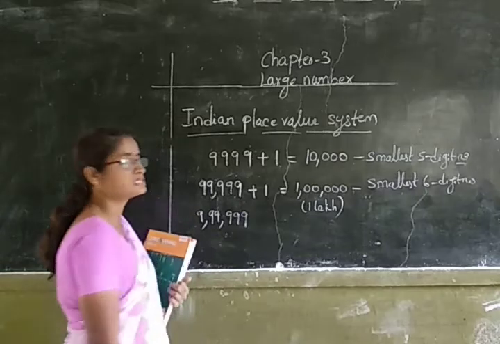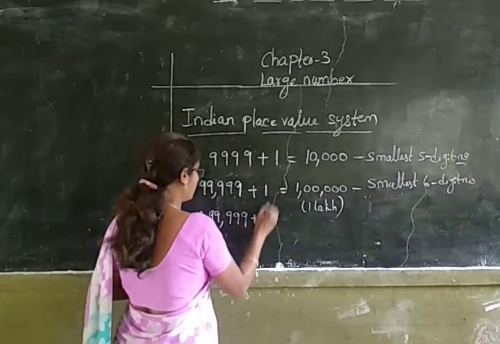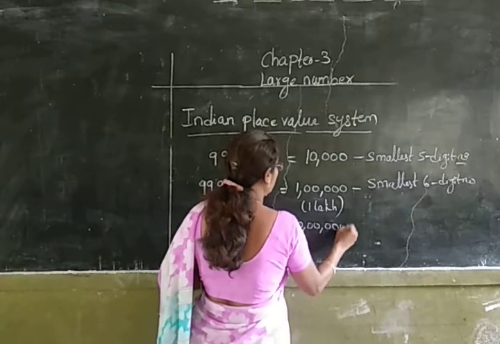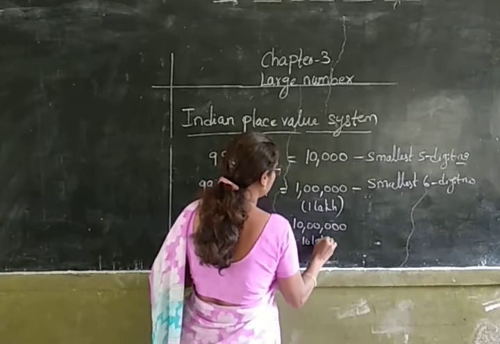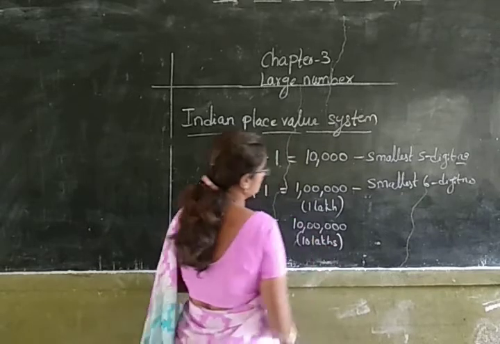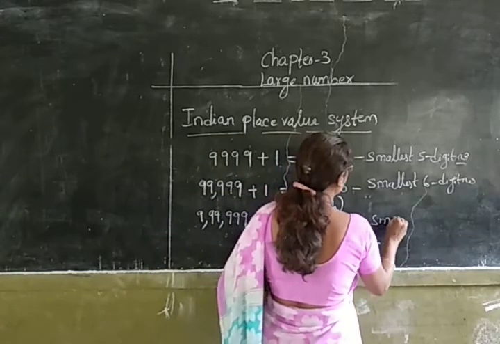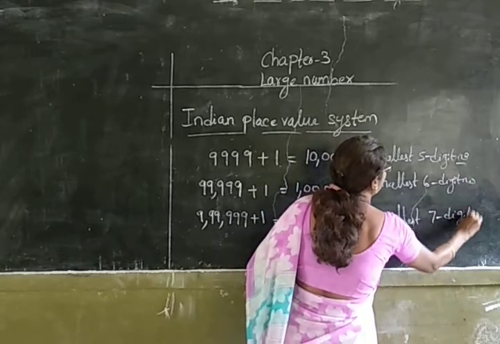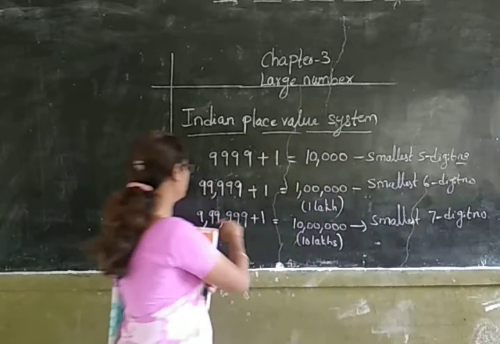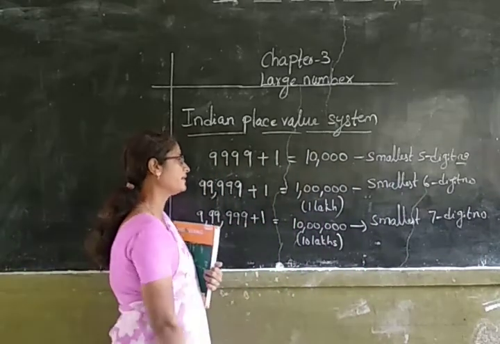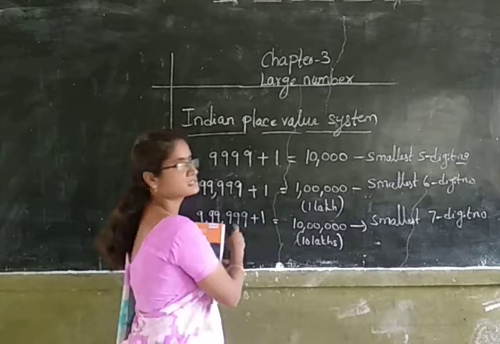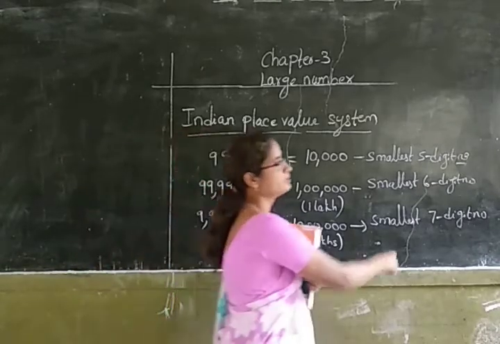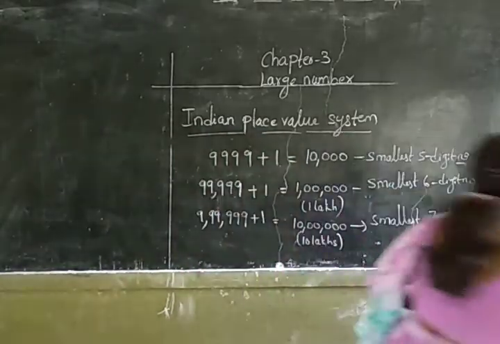Similarly, 9,99,999 is the largest 6-digit number, and on adding 1 to it we will get 10 lakhs, which is the smallest 7-digit number. Did you understand children? 9,99,999 is the largest 6-digit number, and on adding 1 to it we will get 10 lakhs, which is the smallest 7-digit number.